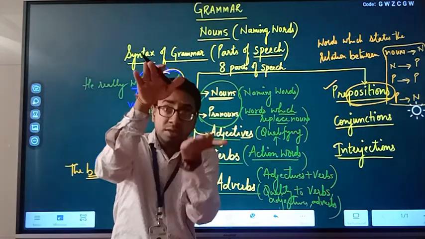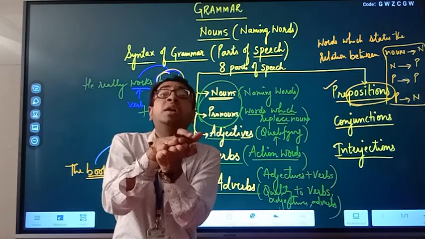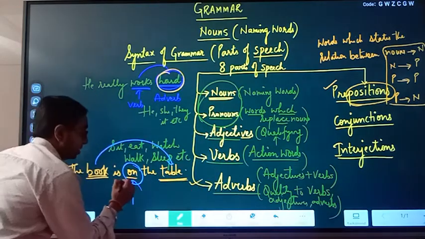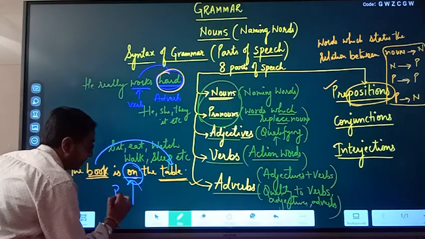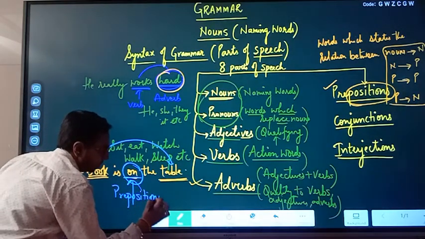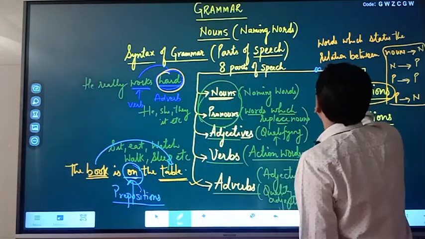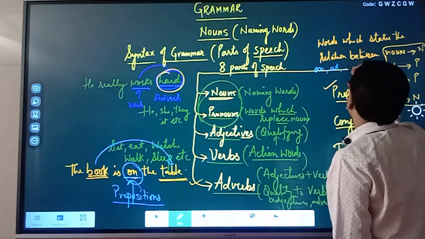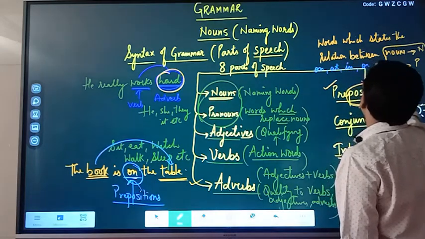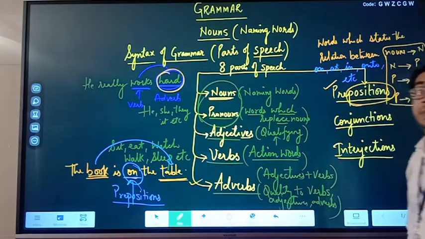The book is on the table, which relates to position. How are book and table related? They are related through "on". So this is a preposition. Are we clear? So on, at, in, onto, etc. are examples of prepositions.